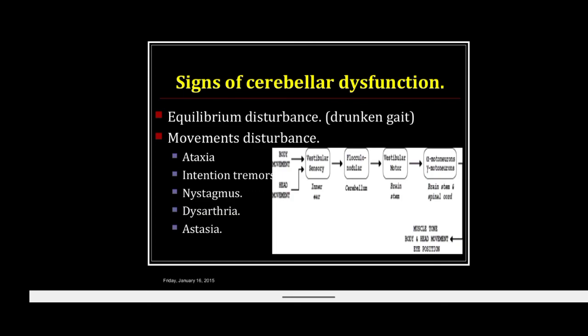Equilibrium disturbance, that is the gait is disturbed, the gait becomes the drunken type. In movement disturbance there is ataxia, intentional tremor, nystagmus, dysarthria, and asthenia.